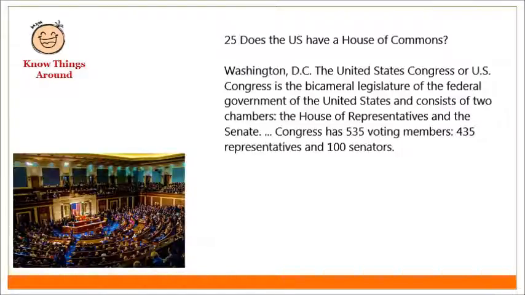Does the US have a House of Commons? Washington, D.C. The United States Congress, or US Congress, is the bicameral legislature of the federal government of the United States and consists of two chambers, the House of Representatives and the Senate. Congress has 535 voting members: 435 representatives and 100 senators.